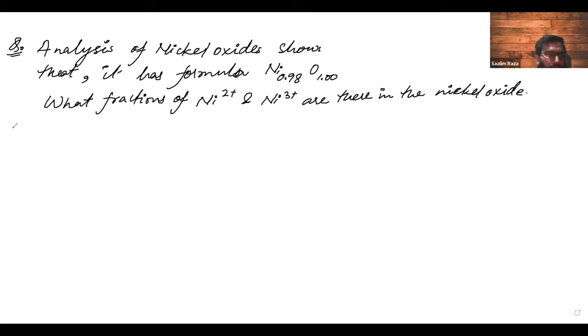This question seems very tough because it doesn't relate to solid state directly in any way, the topics that we have covered. Okay, but the concept is very easy. Just tell me, let us take this compound, Ni 0.98 and oxygen 1.00. What is the charge in this compound?